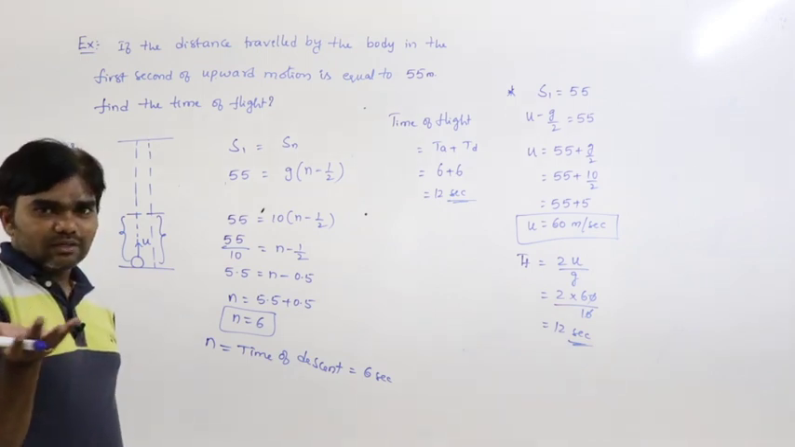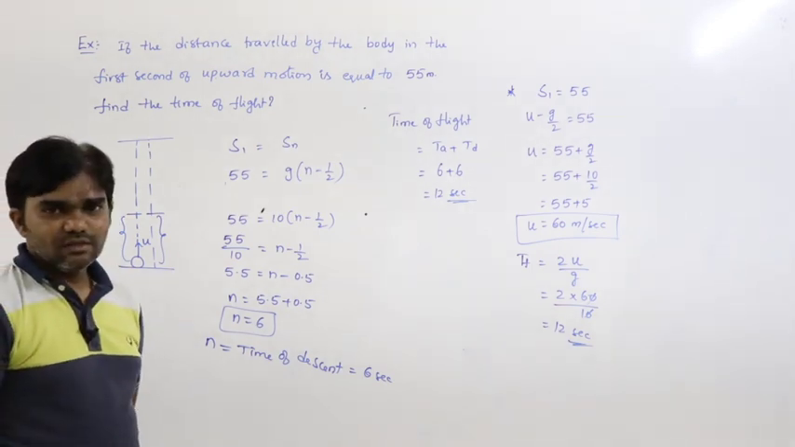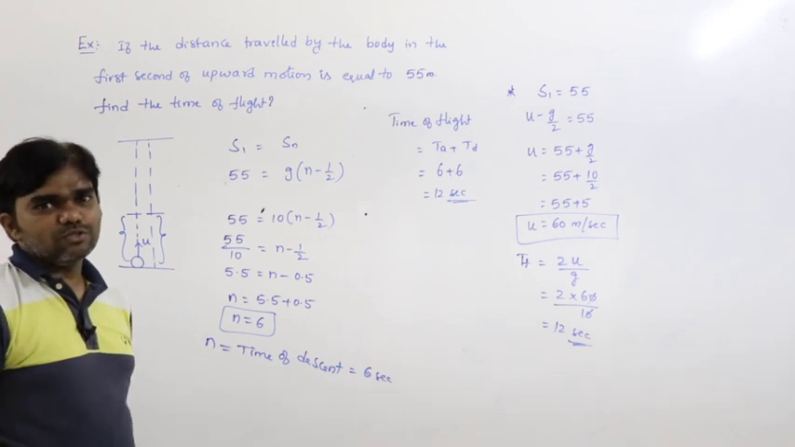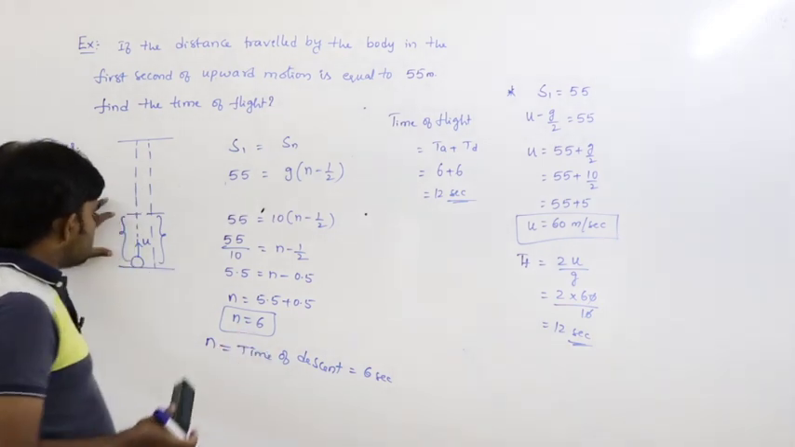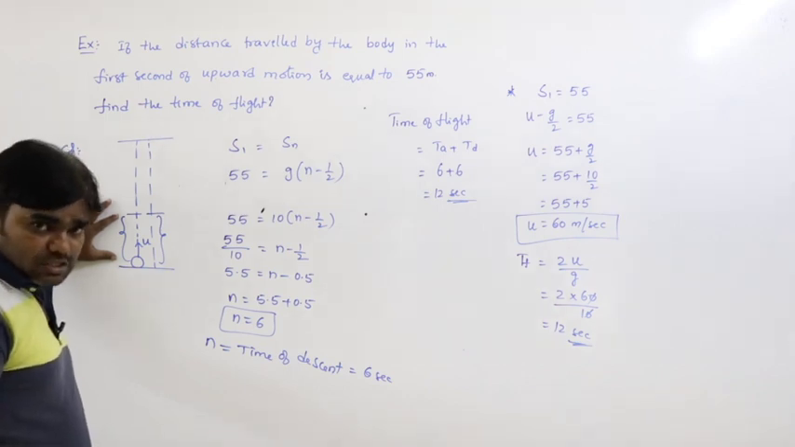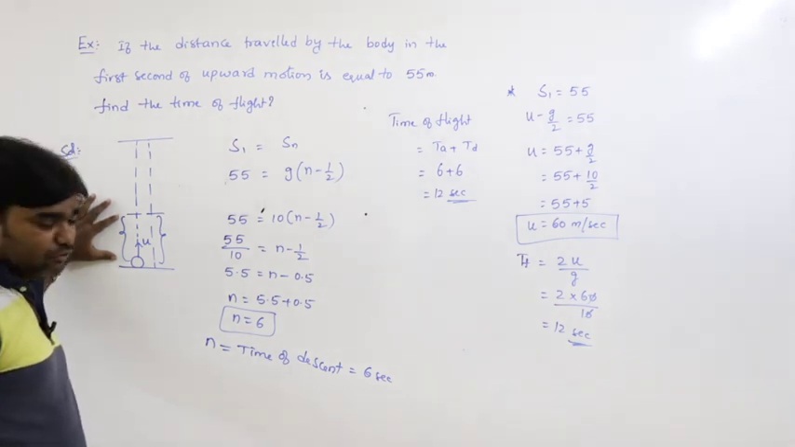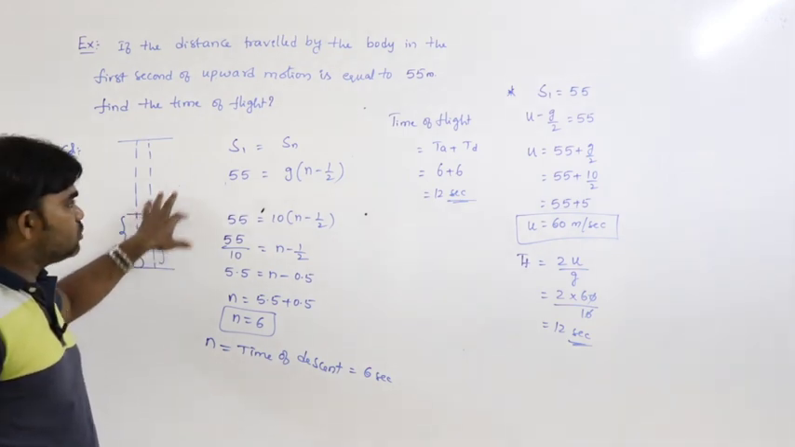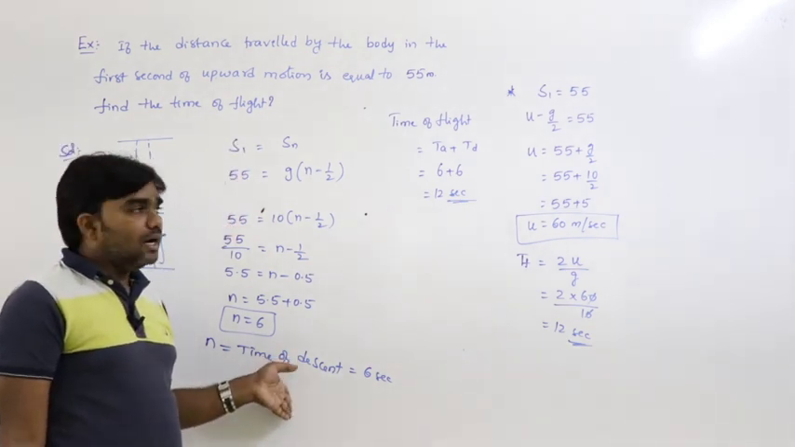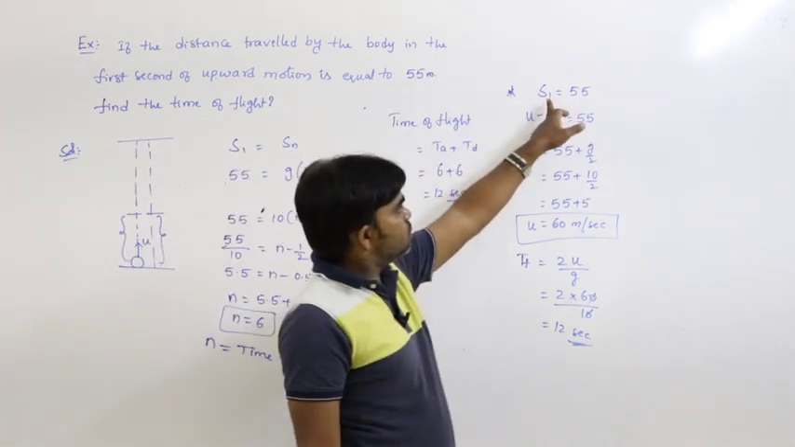Whatever thought you have, you can do it in different ways. Same problem having different solutions, like this. This is one way. If you remember this concept, if the distance travelled by the body in the first second of upward motion equals the distance travelled by the body in the last second of downward motion, then we can follow this. Otherwise, this is also one solution.